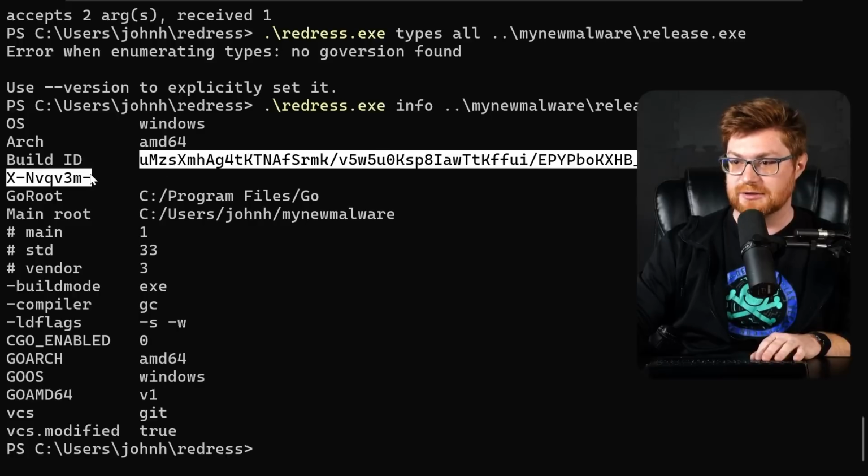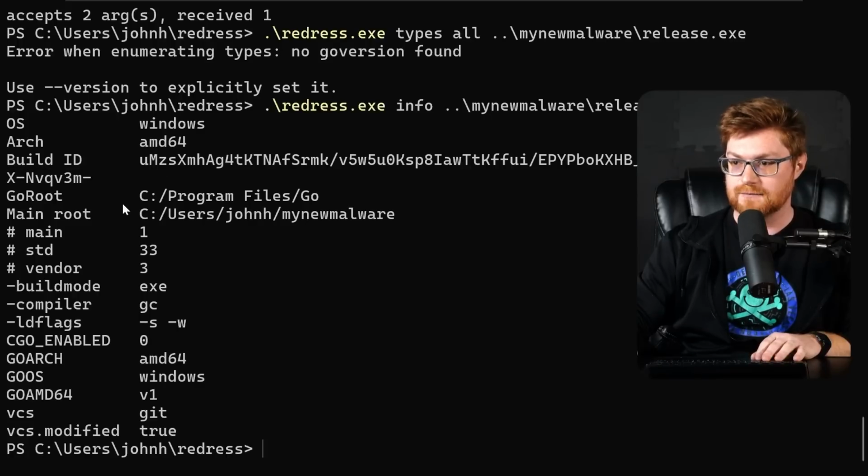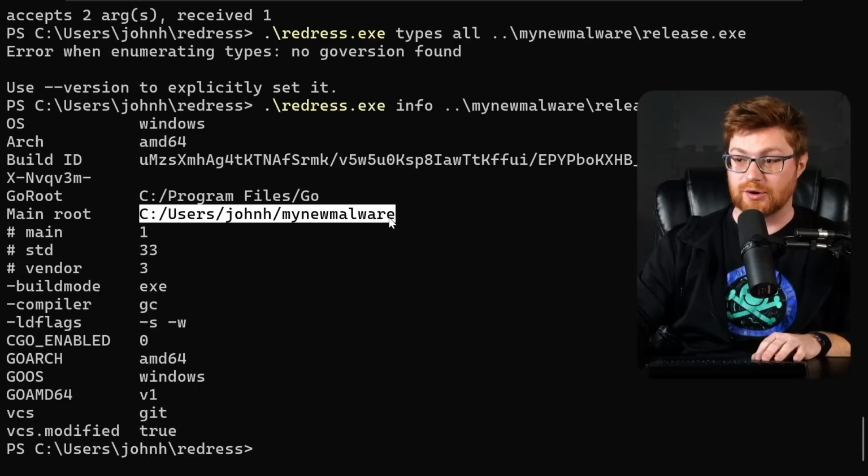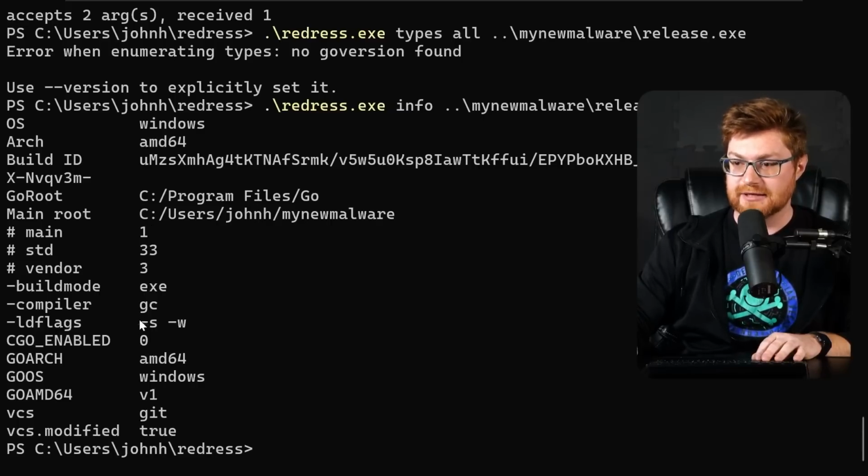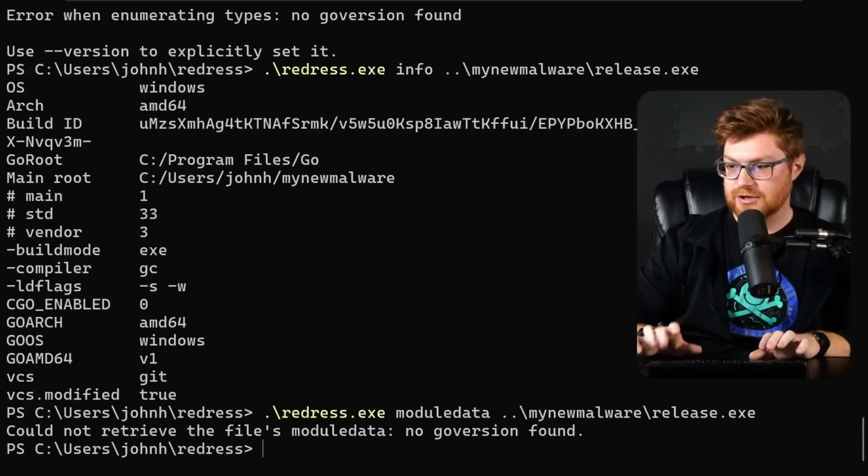It includes the build ID, able to extract that out. Go root there. It even knows my path to the source code where I started to build this in, and the compilation flags like -s and -w. Let's try and get module data. Nope, can't track down the Go version again.